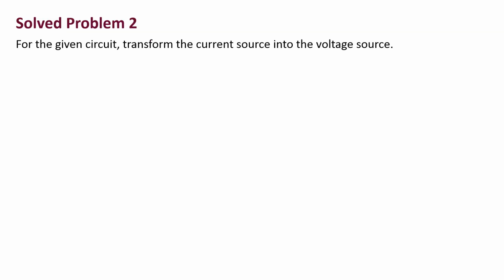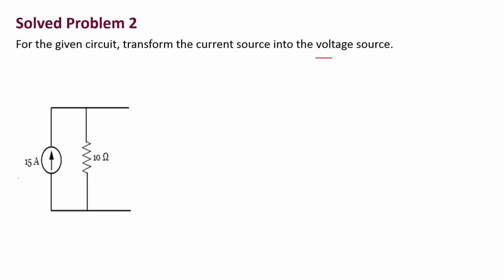Similarly, coming to the second example. For the given circuit, transform the current source into a voltage source. We have a current source of value 15 amperes with a parallel resistance of 10 ohms. Now we have to convert this 15 amperes current source into a voltage source, again by using Ohm's law, V is equal to IR. We are going to get the equivalent voltage source value. We know the current value and resistance value. By substituting, we get a voltage source of 150 volts, and this voltage source has the 10 ohms resistor in series.